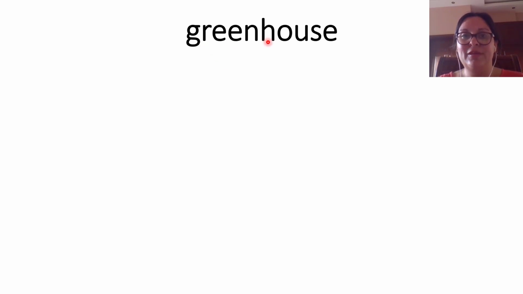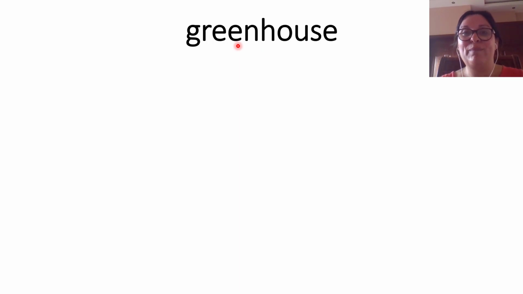Another one, greenhouse. What is a greenhouse? Do you think it's a house that is green? Okay, remember that compound words, when they are joined, make a different word. So it's not a house that is green.